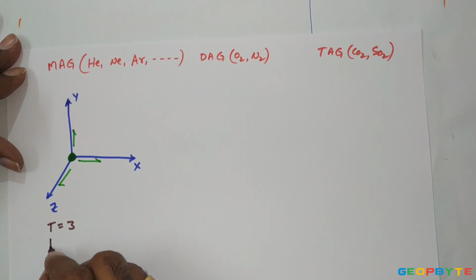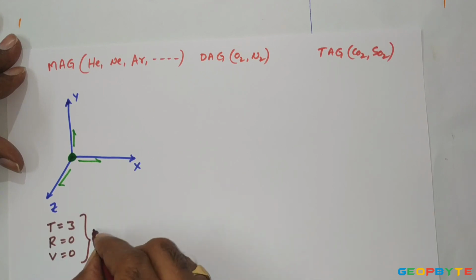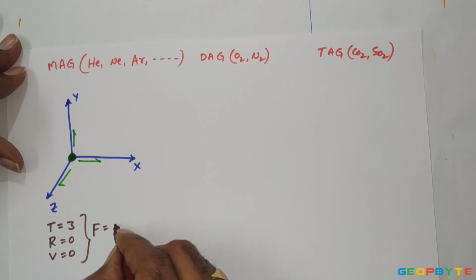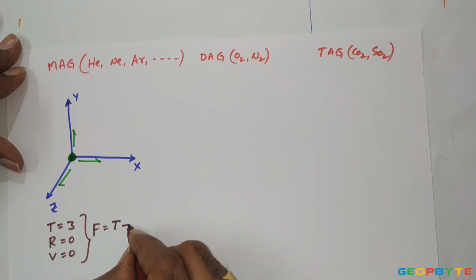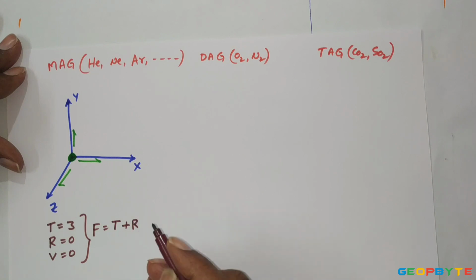Therefore, the number of rotary motions equals 0 and the number of vibratory motions equals 0. Then the total degree of freedom F equals the number of translatory motions plus the number of rotary motions plus the number of vibratory motions. It is equal to 3.